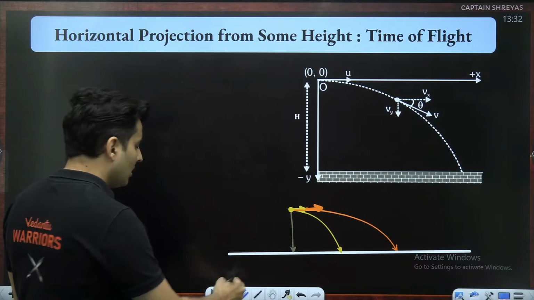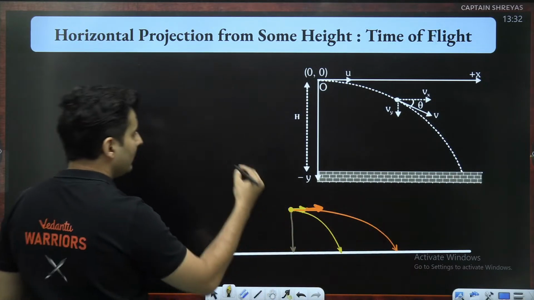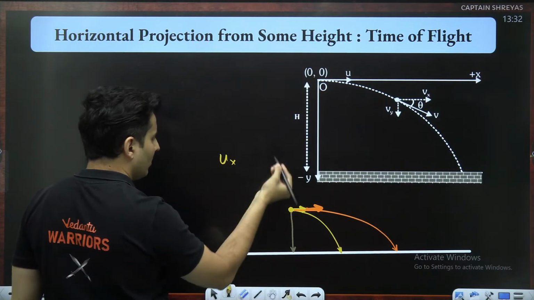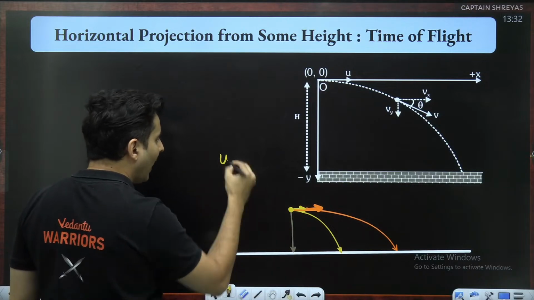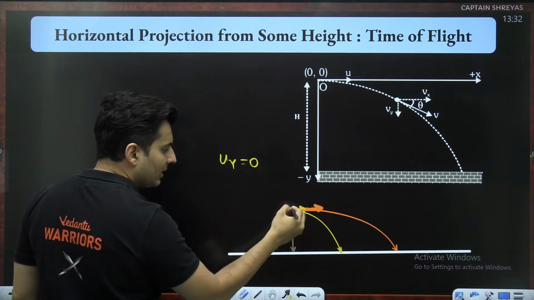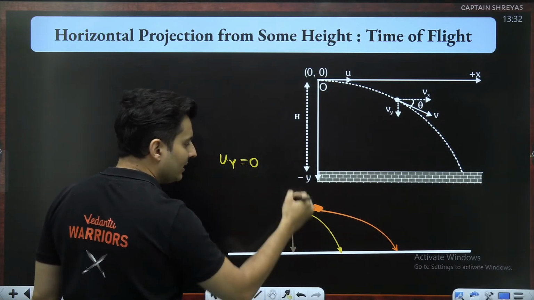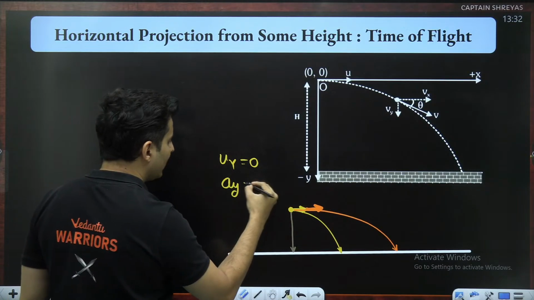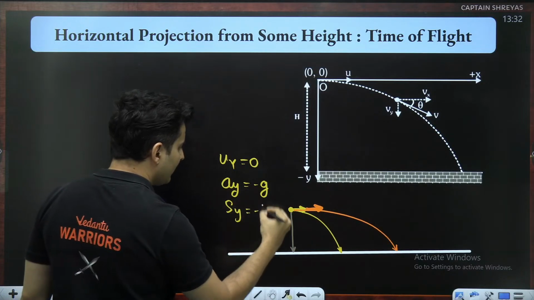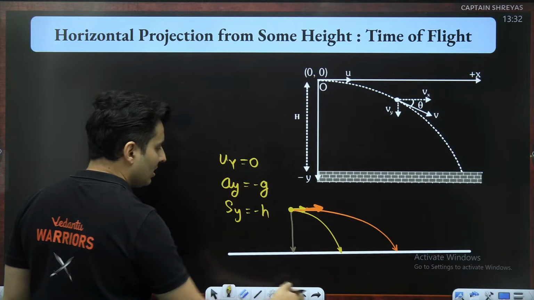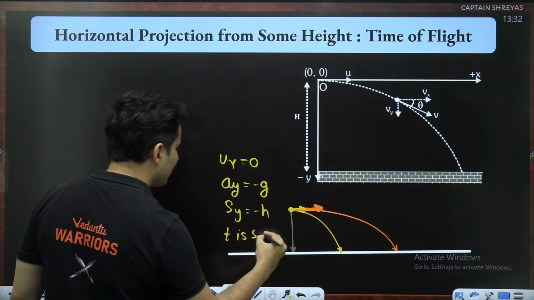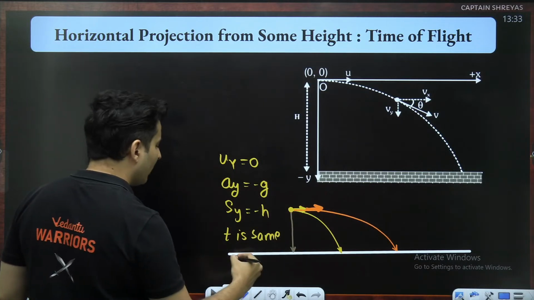The reason is that in all of them, you will notice one common thing. Initial velocity in the x direction is there, 100%, or maybe sometimes not there. But in the y direction, always the velocity is 0. When you drop it, no velocity in the y. If you throw it horizontally, no velocity in the y direction. Acceleration in the y direction is always negative g. Displacement in the y direction is negative h. It's going down by h, so negative. So if all of them are the same, hence the time is the same for the fall.